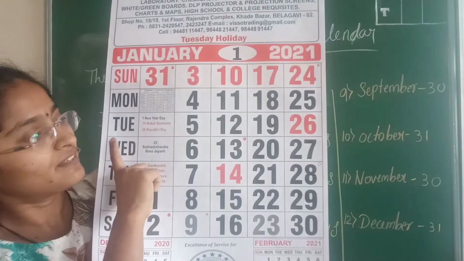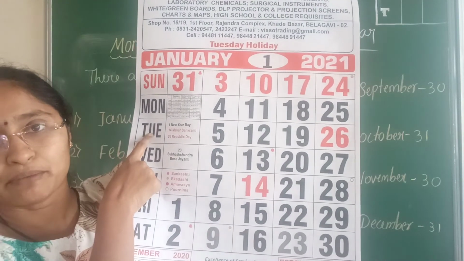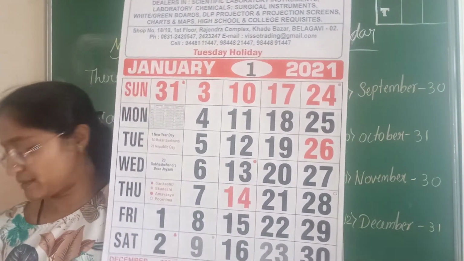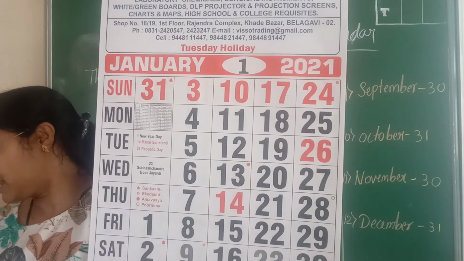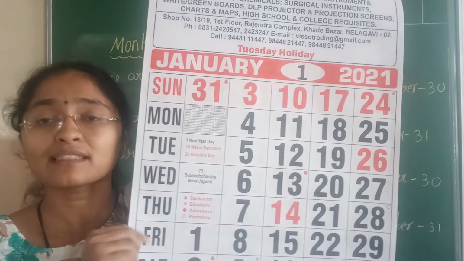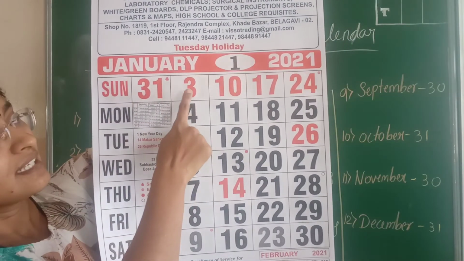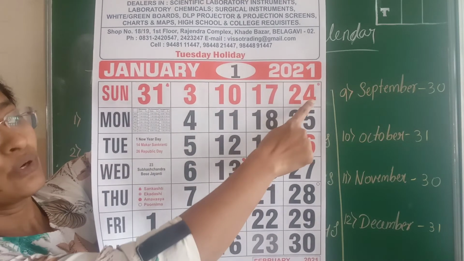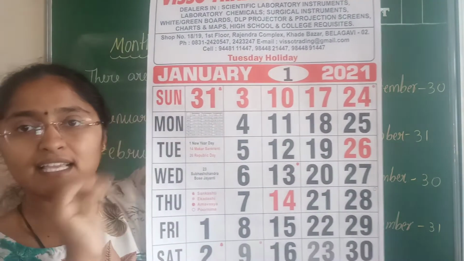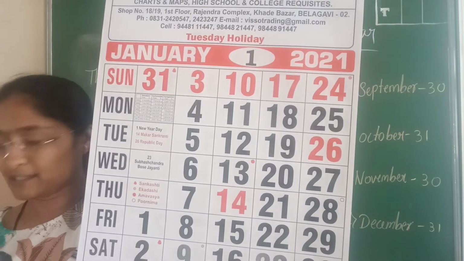So which day is Republic Day? It is on 26. Which day? Tuesday. On Republic Day it is a Tuesday, so write here Tuesday. And the second question is, how many Sundays are there in this month? In January month, how many Sundays will come? So let's count the Sundays now. Sunday 1, 2, 3, 4 and the last one, 5. So there are 5 Sundays in the January month. Write here 5 Sundays.